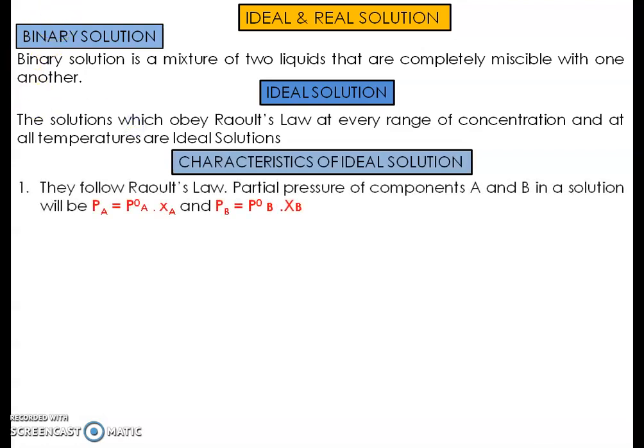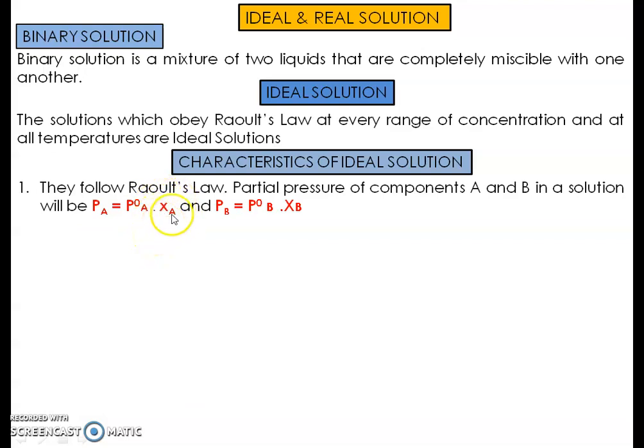First, as per this definition, they follow Raoult's law. So what is Raoult's law that an ideal solution follows? The partial pressure of components A and B in solution will be PA = P°A × XA and PB = P°B × XB. What this means is that the partial pressure of any component of a solution will be its standard vapor pressure multiplied by its mole fraction.